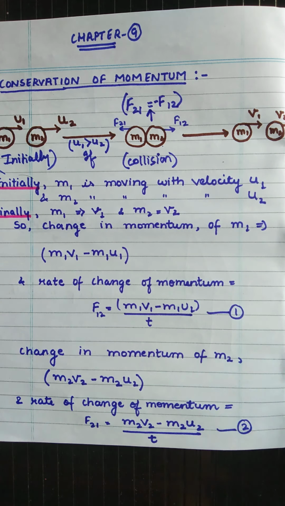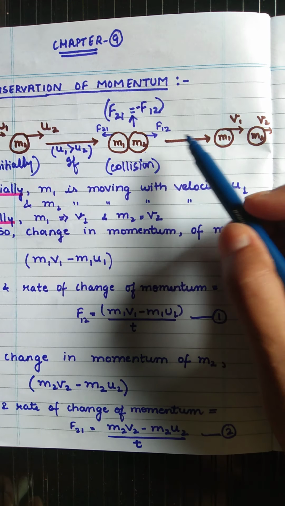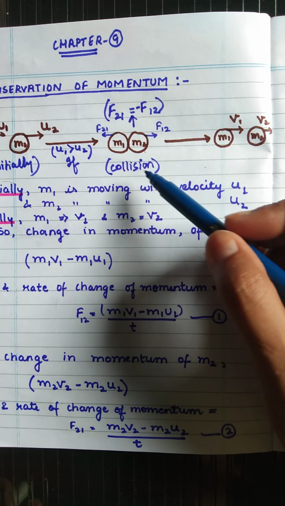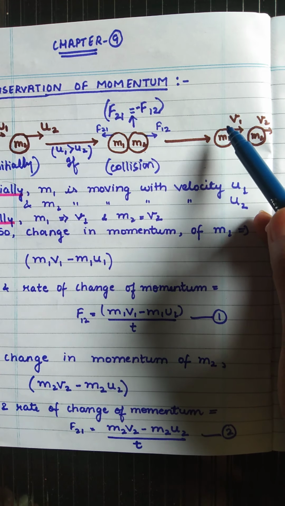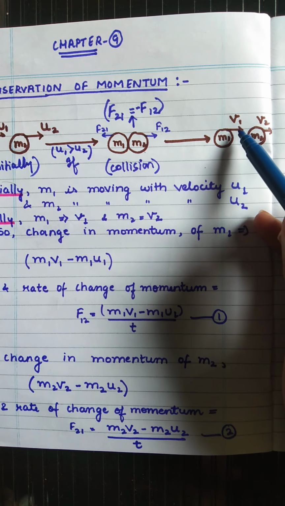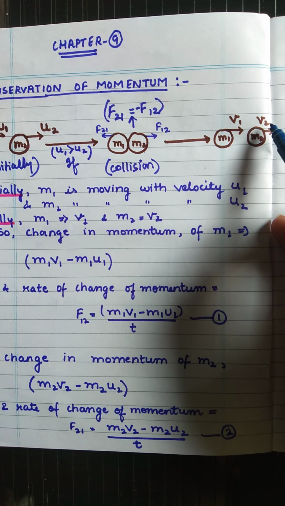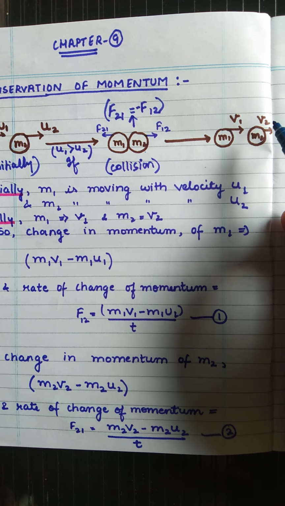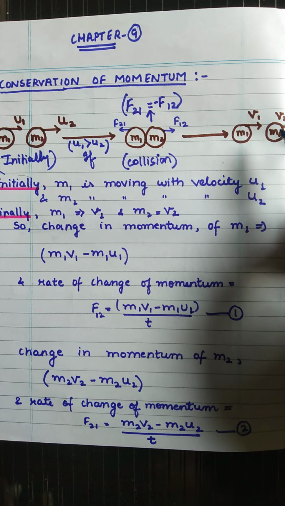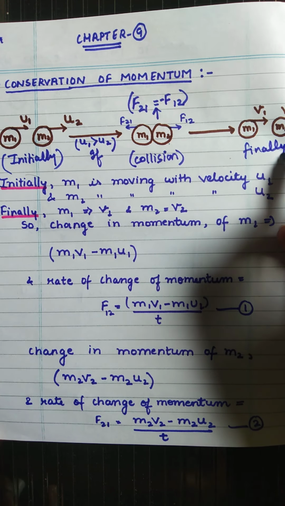Then after collision, both the objects start moving. Maybe it is possible that one may come to rest or anything may happen. But we are taking that m1 starts moving with velocity v1 and m2 starts moving with velocity v2. Now this happens after collision, that is finally.